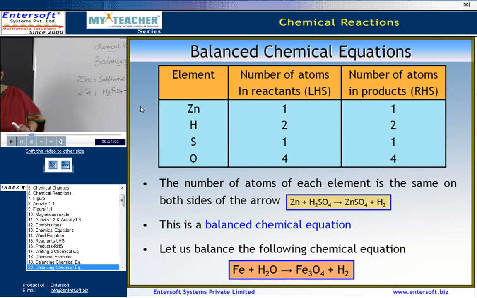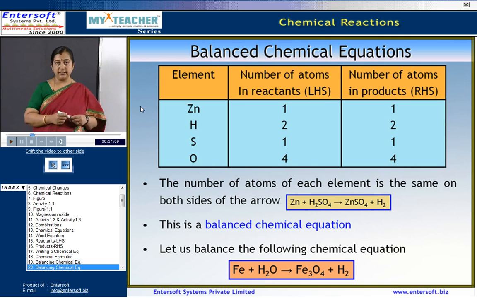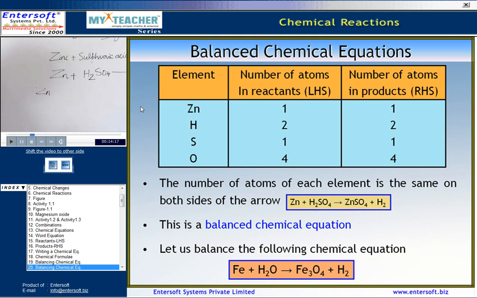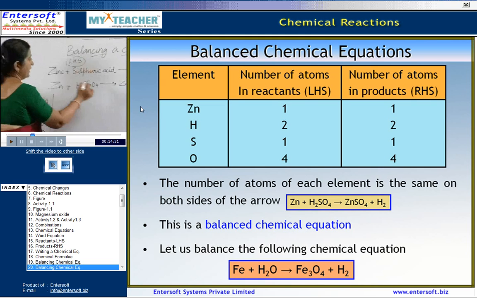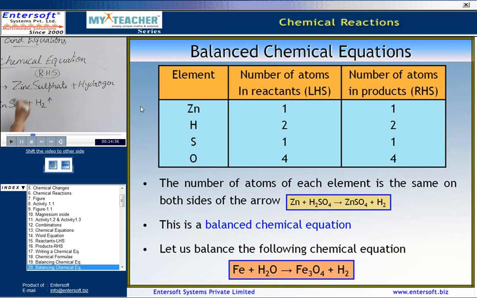Now, let us examine the number of atoms that are present here. All of you observe the slide on the left side. You can very clearly see the number of atoms of zinc, and then hydrogen, sulfur and oxygen. Let us observe the number of atoms in the reactants. Reactants are on the left hand side, and the products that we get are on the right hand side.